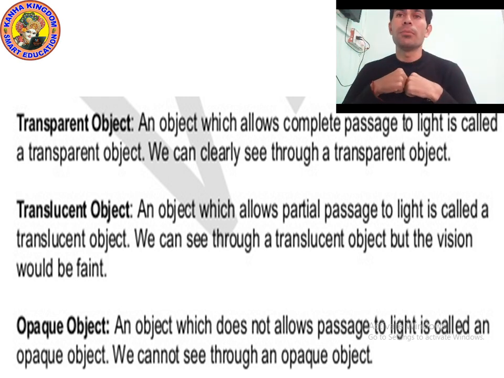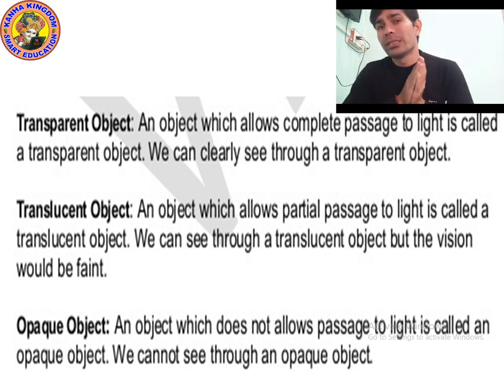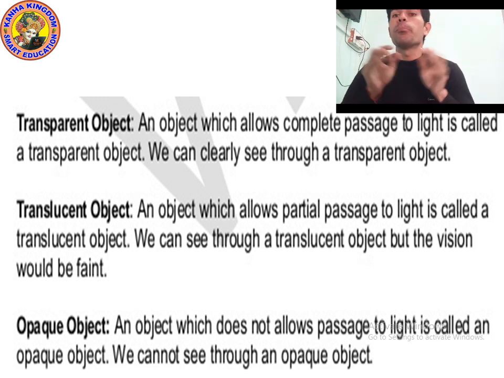There are many objects through which light can pass. For example, if you have a clear glass, then definitely light can pass through it. Or if you have pure water. Pure water means what?